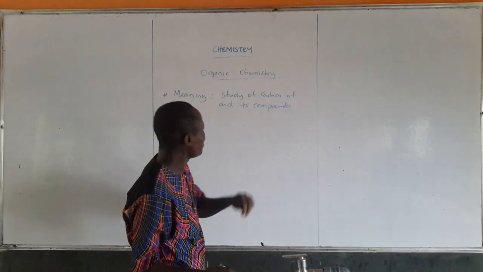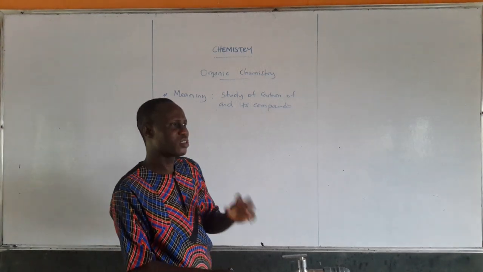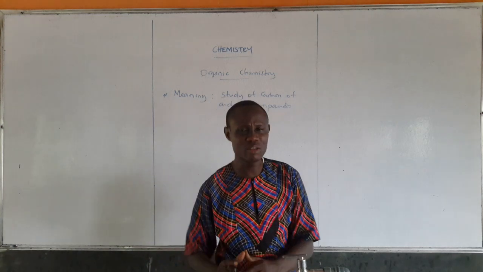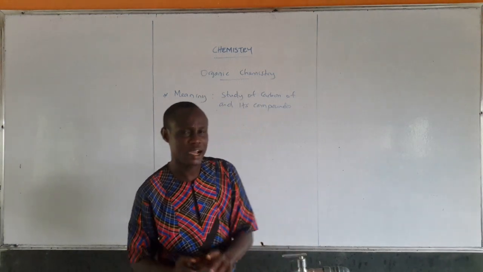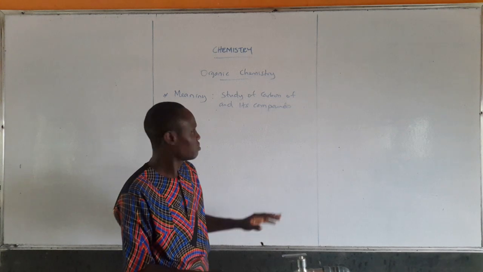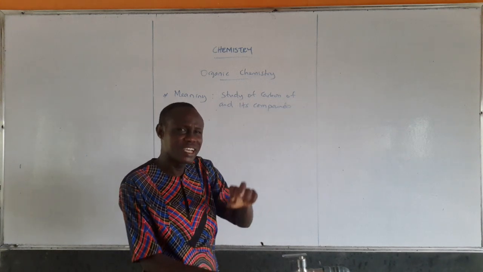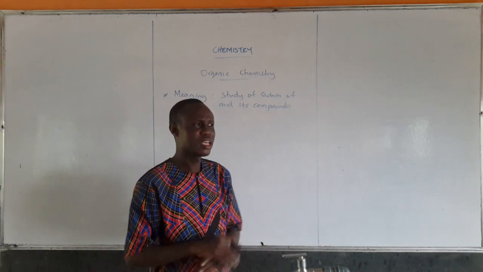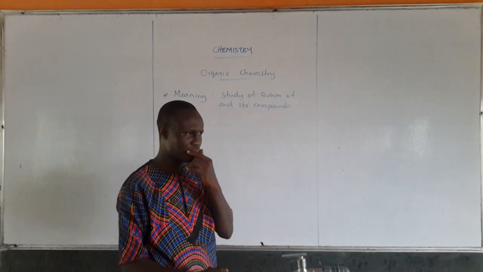A compound is a substance that contains two or more elements chemically combined together. You have learned this.